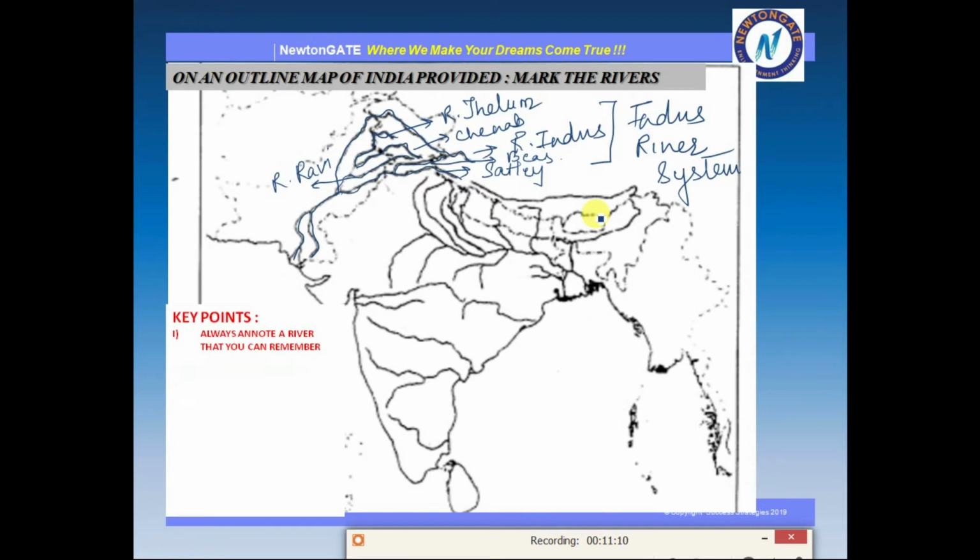So the next key point that you need to remember is to practice at least twice after memorizing. Now children, often what we do, we mark this by seeing, and then we forget to practice.